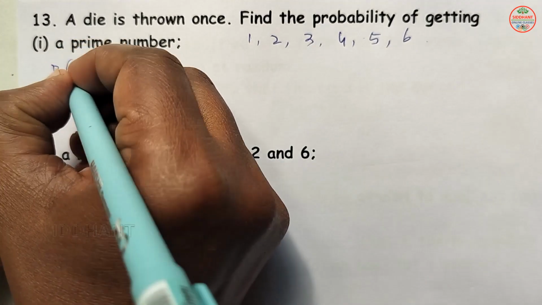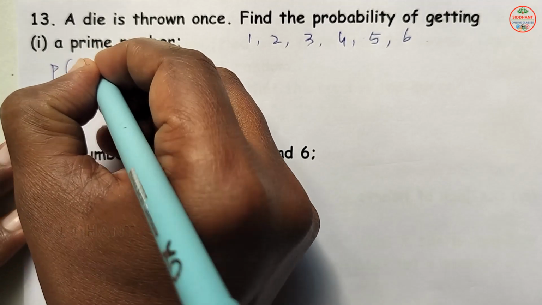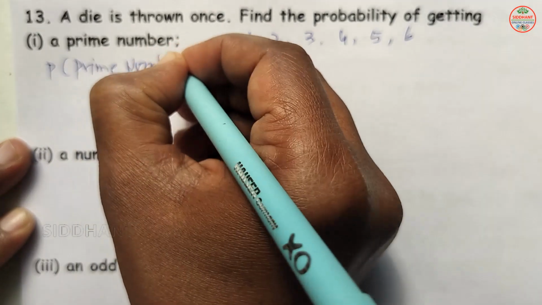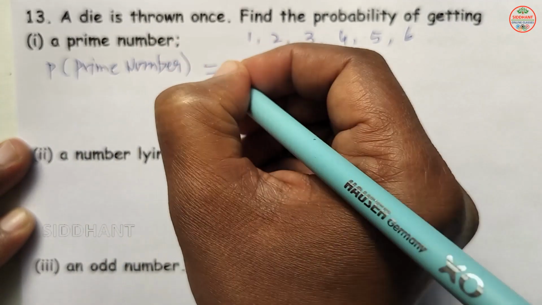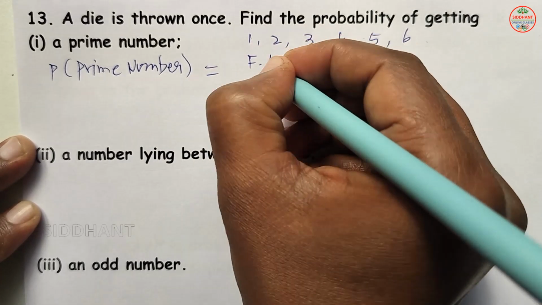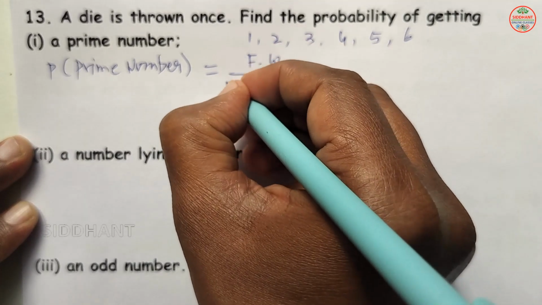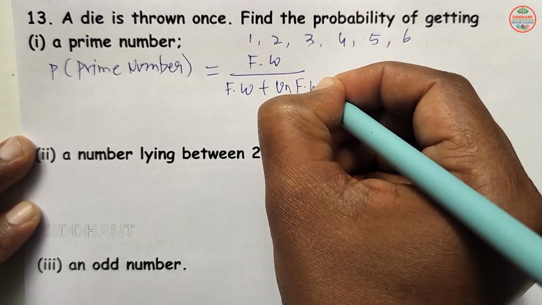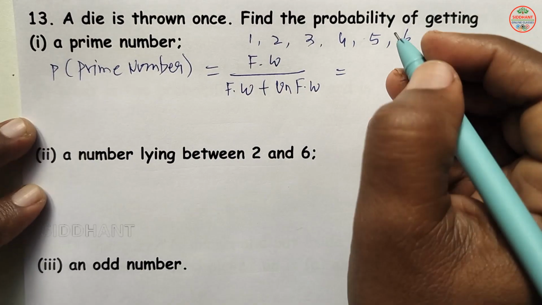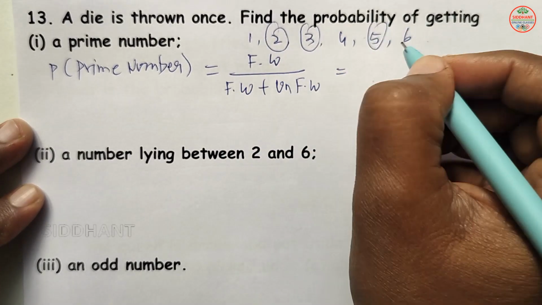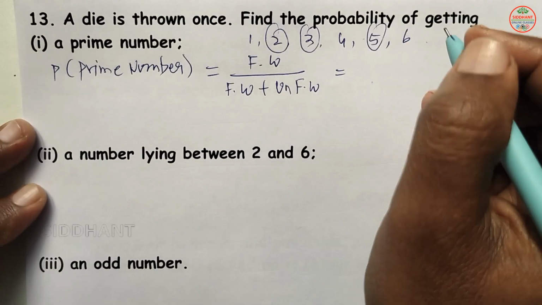So P of prime number is favorable ways by favorable ways plus unfavorable ways here. So prime numbers, how many are there? 2, 3, 5. So these three numbers are prime numbers.